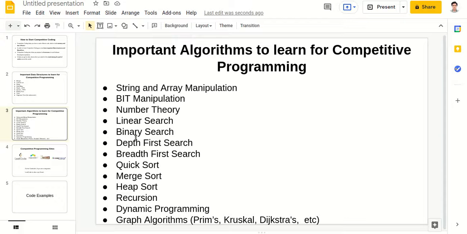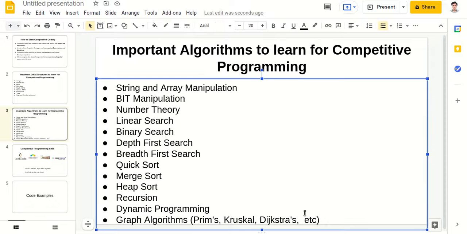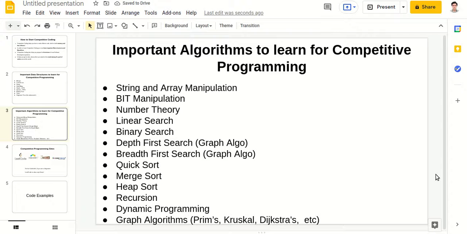Depth first search is a graph algorithm. And using depth first search, we can solve many problems. You will learn what is depth first search. You can Google out what is depth first search. So these are the important algorithms.